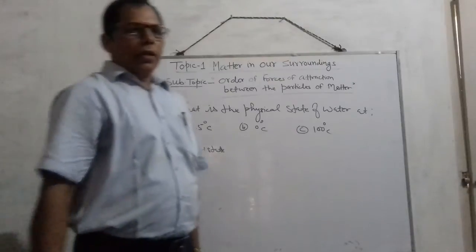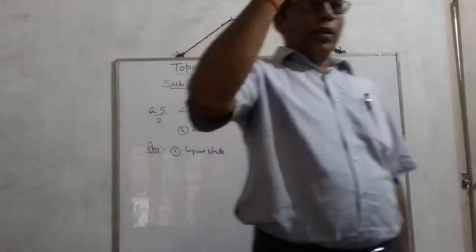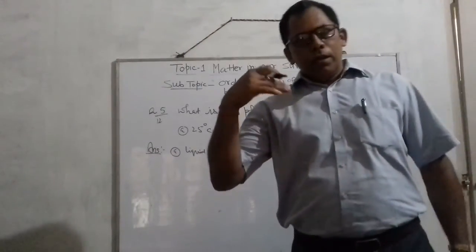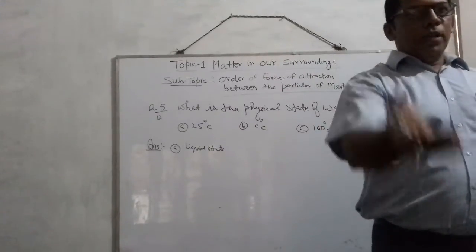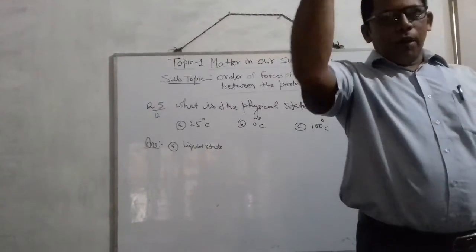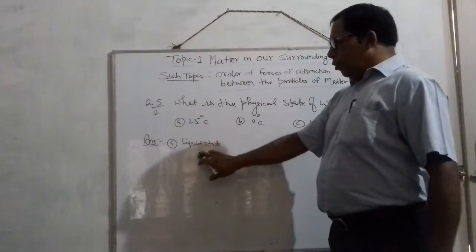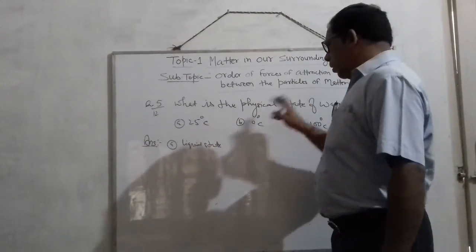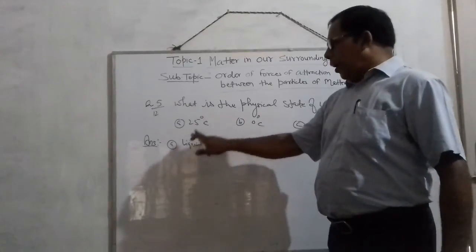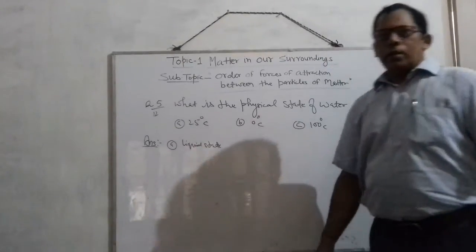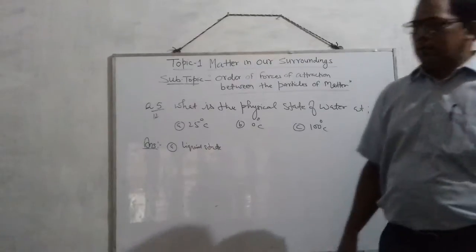At 25 degrees it will still be in liquid state because it freezes at 0 degrees and boils at 100 degrees. So 25 degrees is a low temperature, so the state of water will be liquid at 25 degrees. Am I right children?